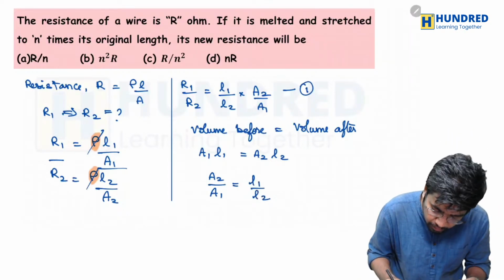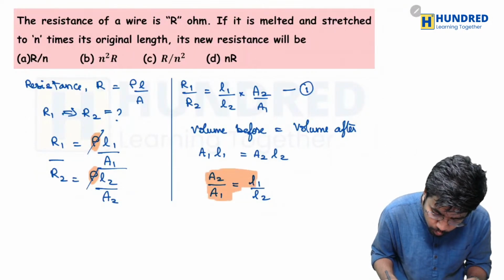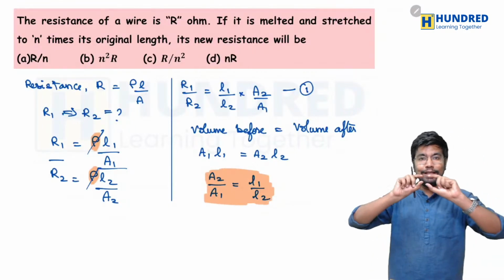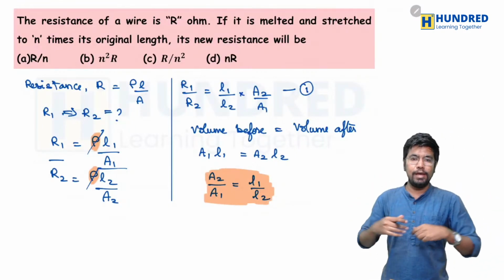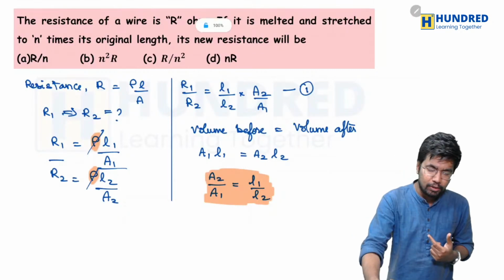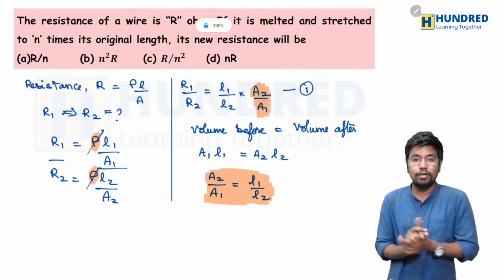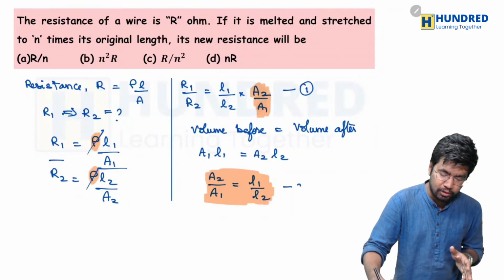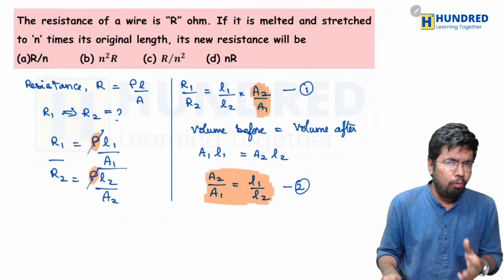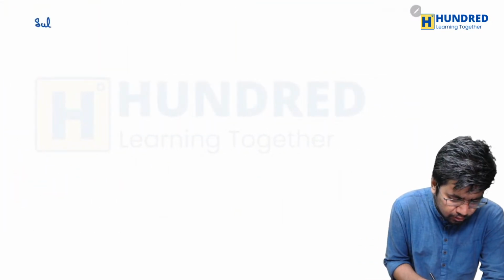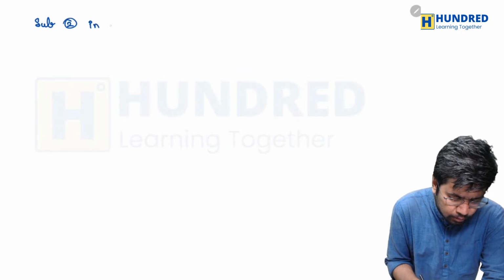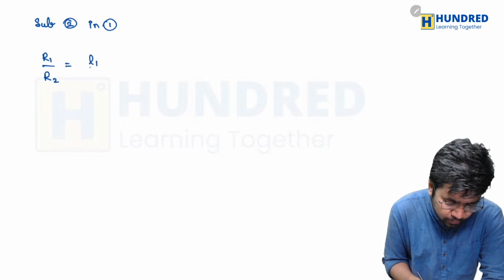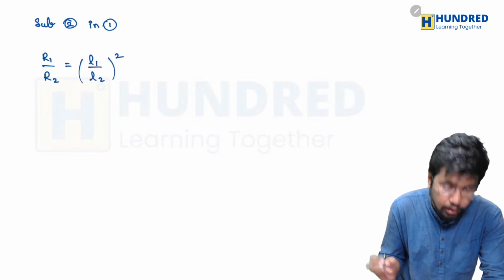So this you have to remember from this moment. Whenever they ask you a question where the length of the wire is stretched, in place of A2 divided by A1, that is in equation 1, you can substitute L1 divided by L2. So this is equation 2. Now I'm going to substitute 2 in 1. Then I will get R1 divided by R2 is equal to L1 divided by L2 the whole square.